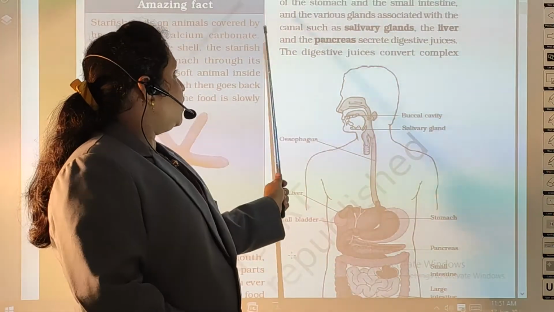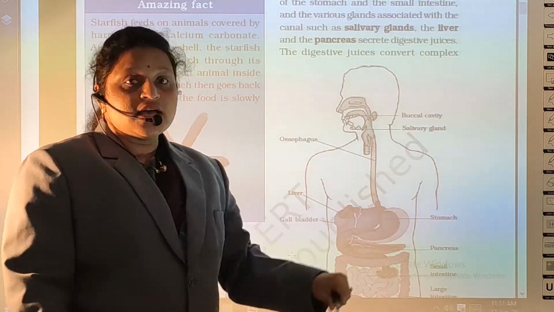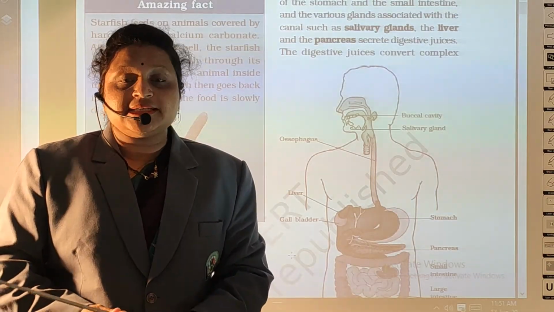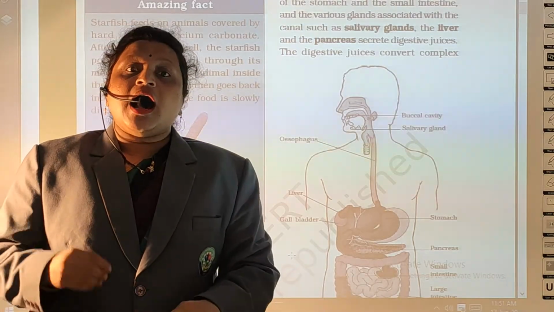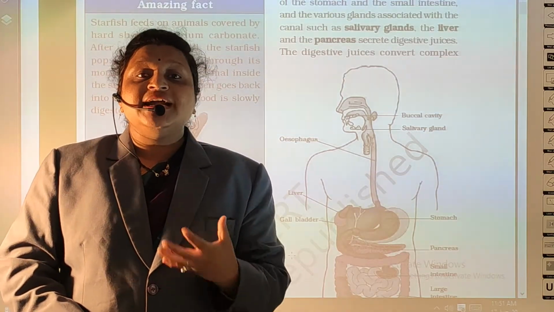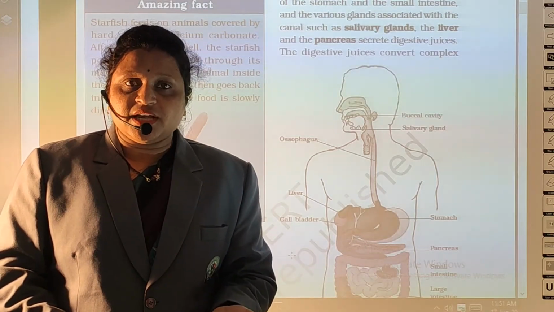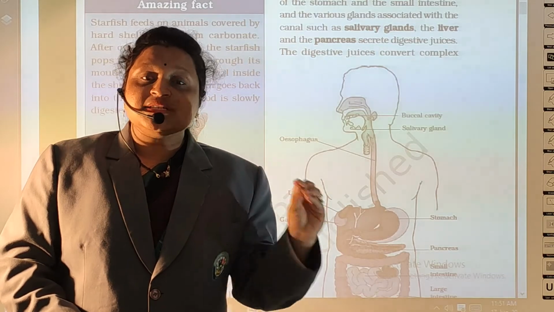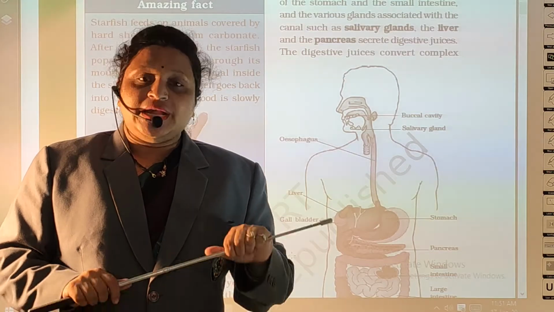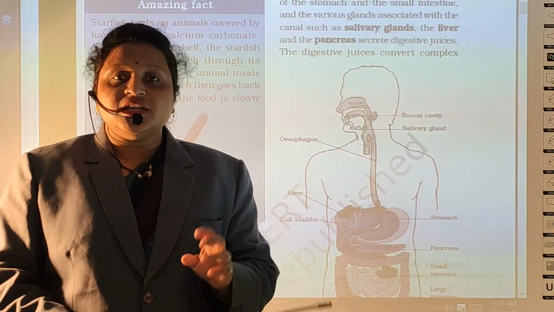There are the stomach and small intestine and various glands associated with the canal, such as the salivary glands. Salivary glands means in our mouth we have a pair of salivary glands. आपने कभी इमली देखी है? Yes. जब आपको कोई इमली दिखाता है, your mouth secretes liquid. अपने माउथ में एक लिक्विड सिक्रेशन स्टार्ट हो जाता है. It happens because of the salivary gland. अगर आपका कोई फेवरेट फूड दिखता है, आपके मुंह में पानी आता है. That also happens because of the salivary gland. Salivary glands help us chew the food.